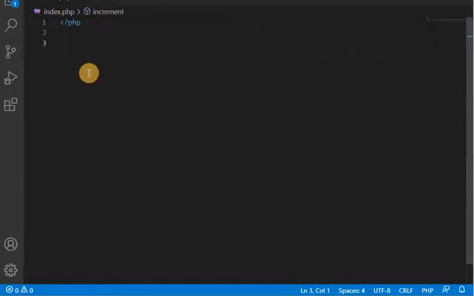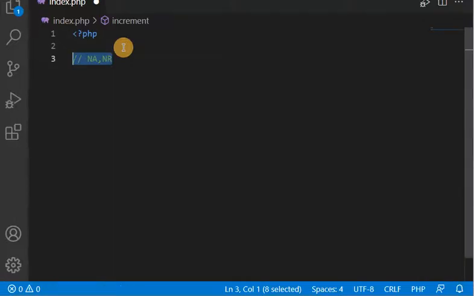Now I am going to create one function of type no argument, no return. I'm mentioning NA here: no argument, no return. This is the first type. Let me zoom it first. I hope it is more visible for you.